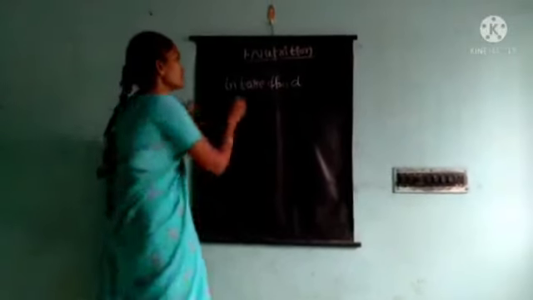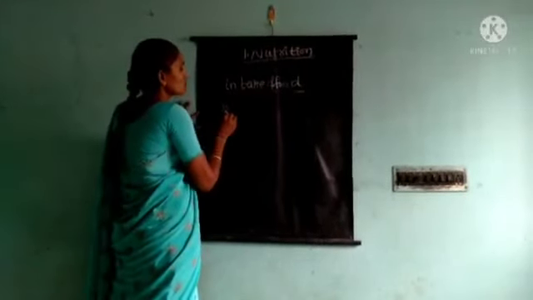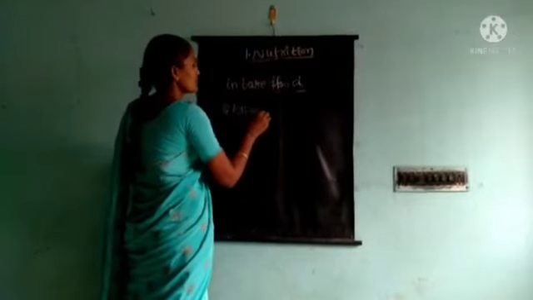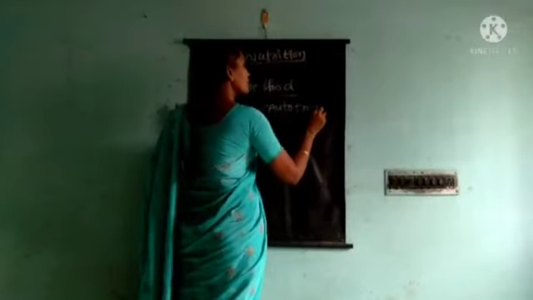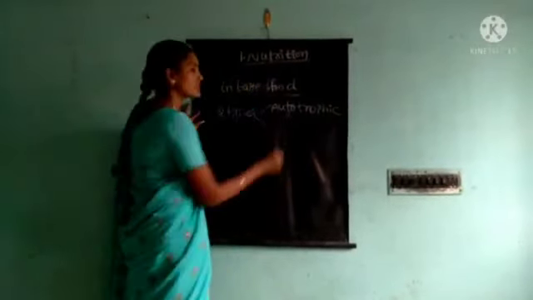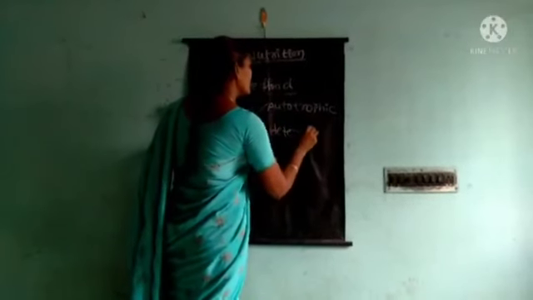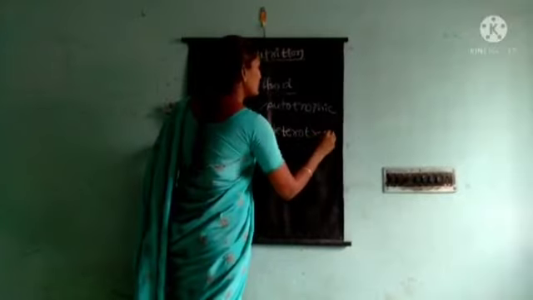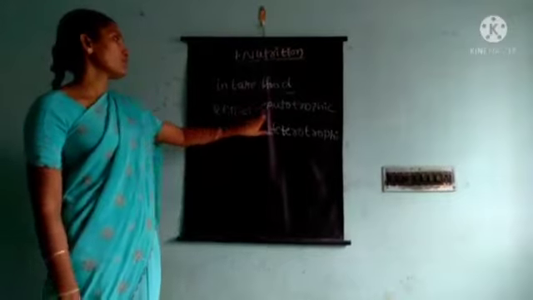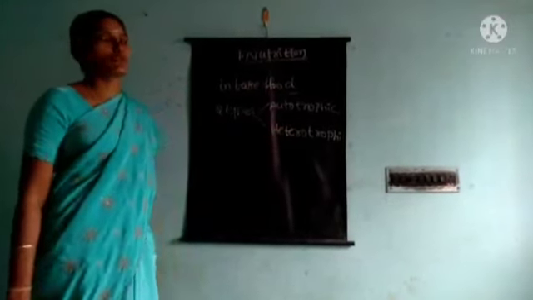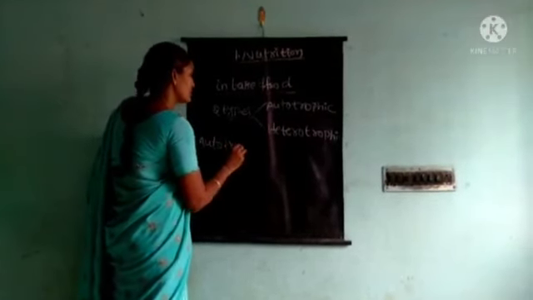Okay, children? This nutrition is mainly two types. How many types? Two types. One is autotrophic nutrition, and the second one is heterotrophic nutrition. What is autotrophic nutrition?